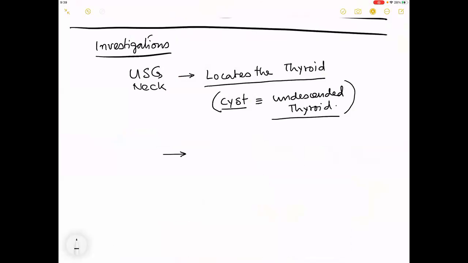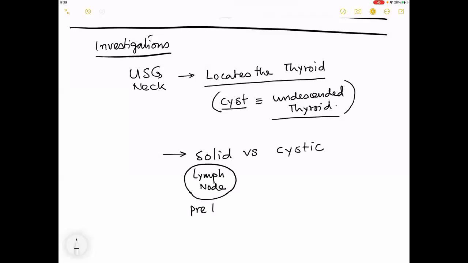Number two, it tells whether it is solid versus cystic. Remember that a lymph node in the region, or a pre-laryngeal or a pre-cricoid lymph node, is solid, whereas the thyroglossal cyst is cystic.